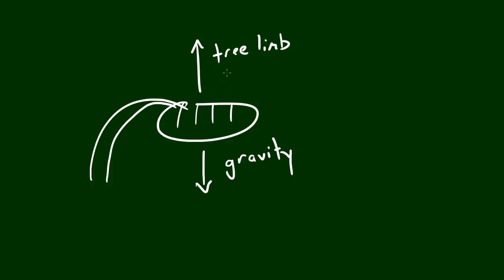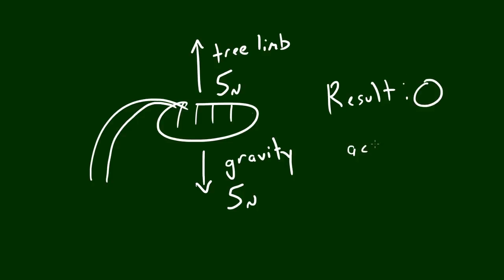So let's go ahead and give these some fake values of 5 newtons each. So gravity is pulling down on the watermelon with a force of 5 newtons, and the tree limb is holding up the watermelon with a force of 5 newtons. So then the end result, wow, definitely spelled that wrong. Okay, slow down, Bucky. Result is zero acceleration, aka this watermelon here isn't moving at all.